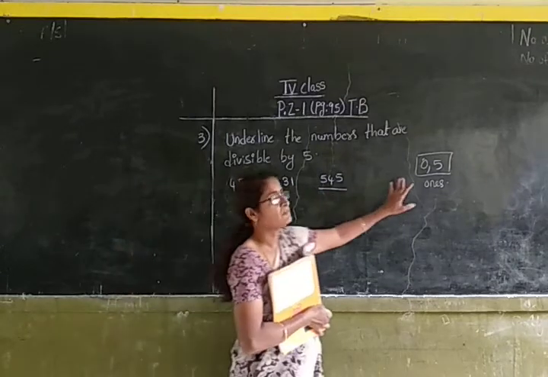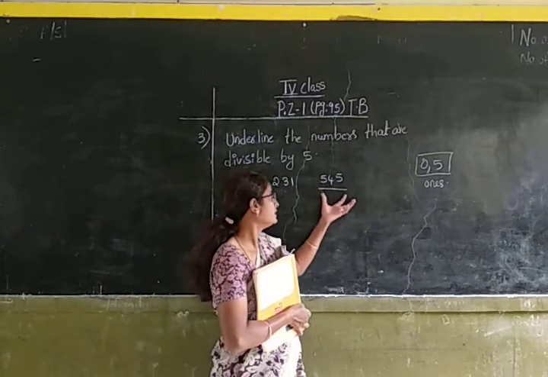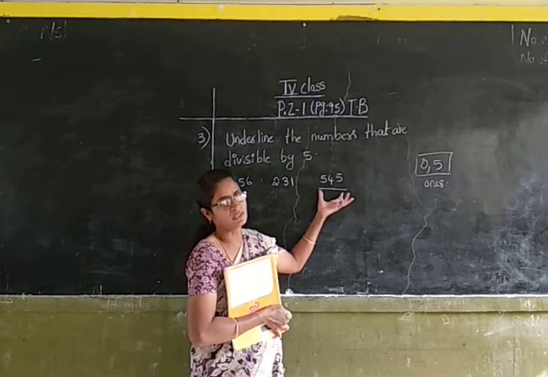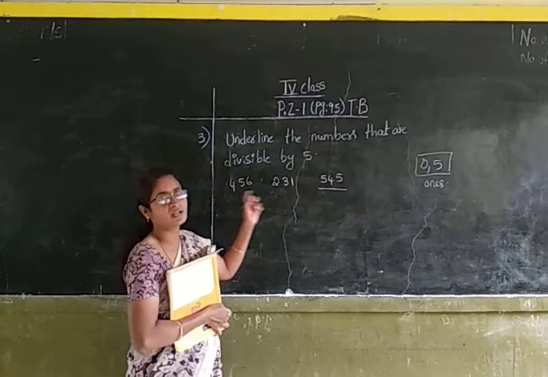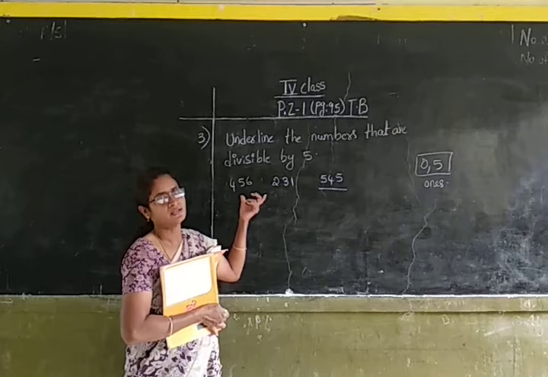So, the numbers which have 0 and 5 in ones place are divisible by 5. Here this number 545 is having 5 in its ones place, so this number is divisible by 5. The other two numbers are not having 0 or 5 in their ones place, so they are not divisible by 5.